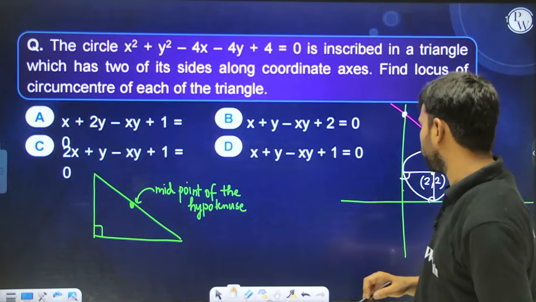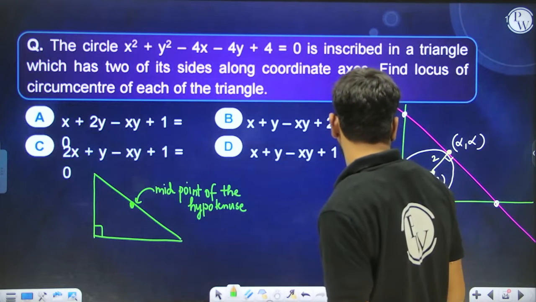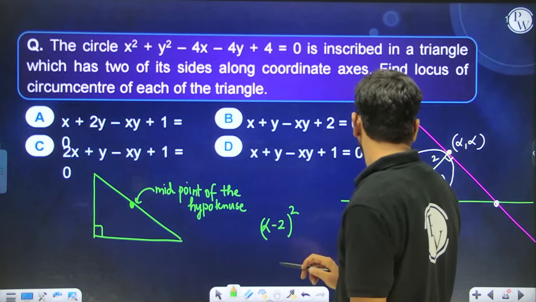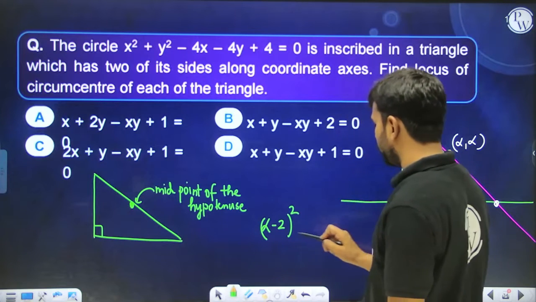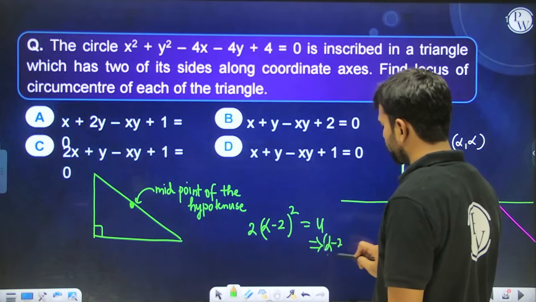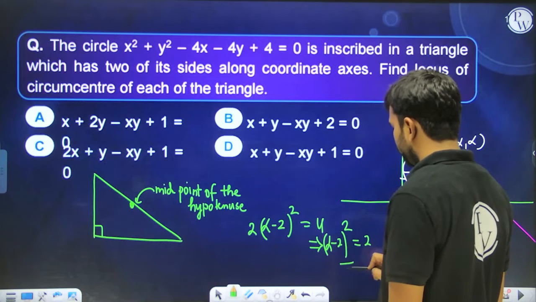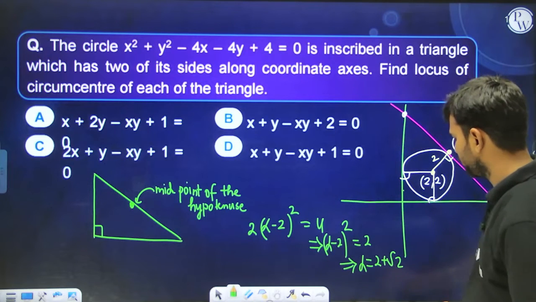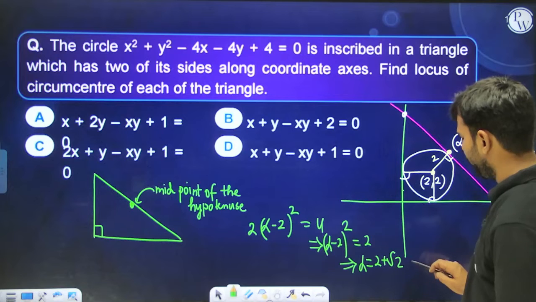From 2 comma 2, if you find the distance between alpha comma alpha and make it equal to 2, so under root alpha minus 2 whole square plus alpha minus 2 whole square will be equal to 4. So 2 times this equals 4, meaning alpha minus 2 whole square equals 2. So it is going to be alpha equal to 2 plus root 2 comma 2 minus root 2.